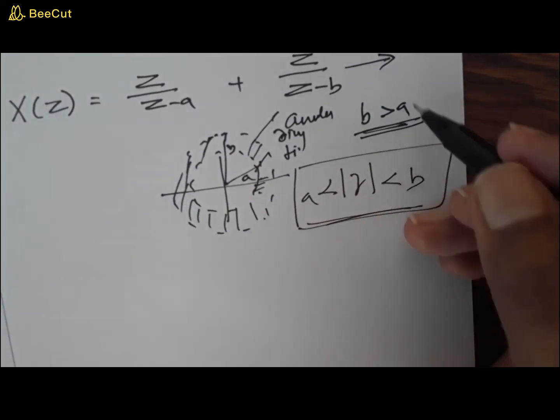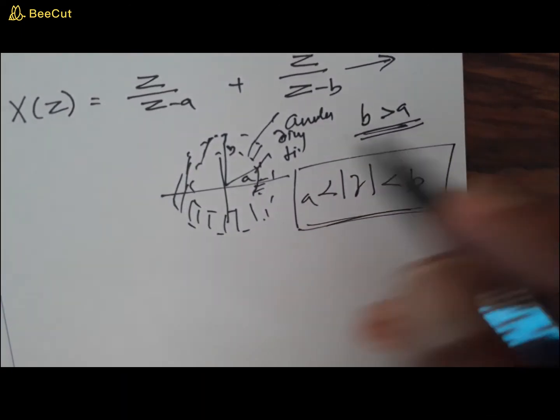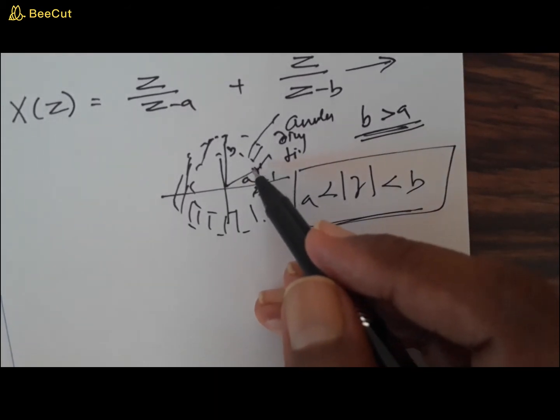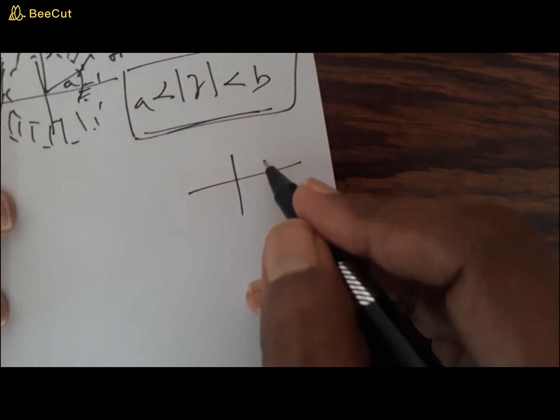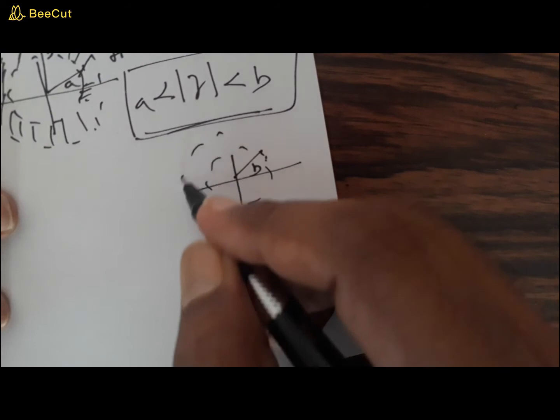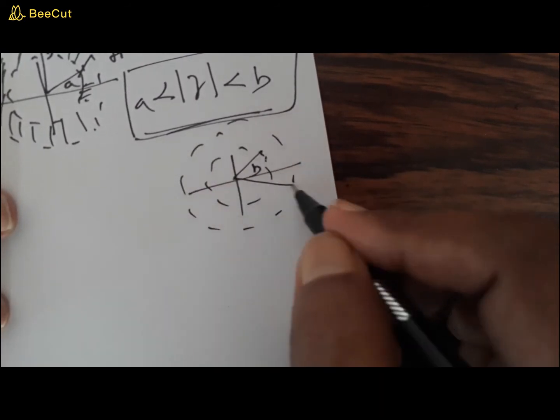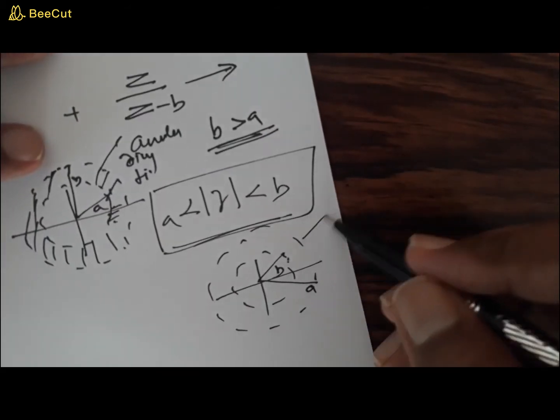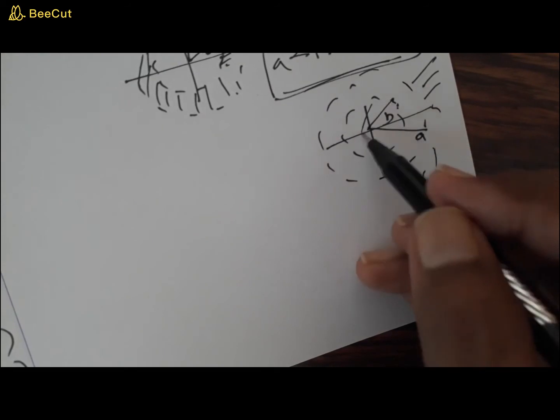So what happens if a is greater than b? I will be drawing that as well. What if a is greater than b? Suppose this is b and this is a, that means in this case a is greater than b. Now what is mod z greater than a? Mod z greater than a is the region outside this. Mod z less than b is inside.